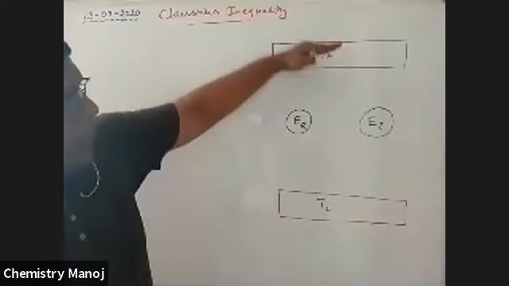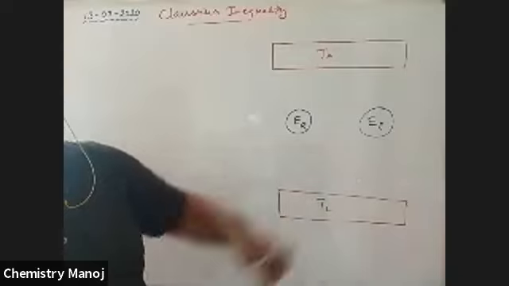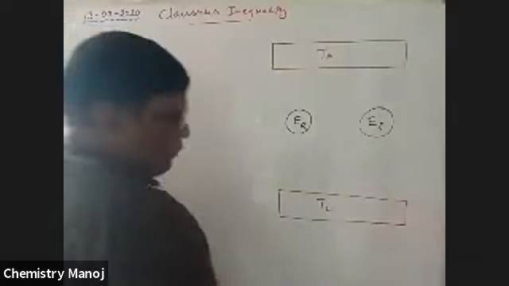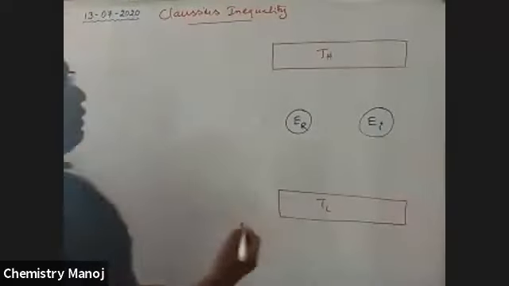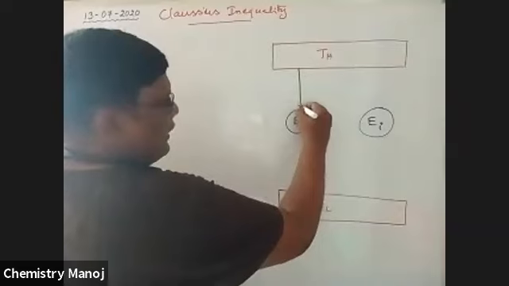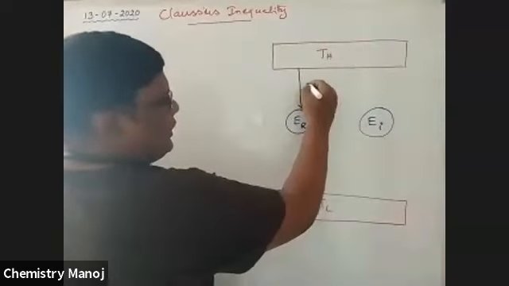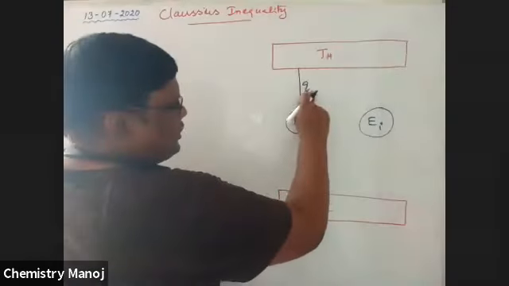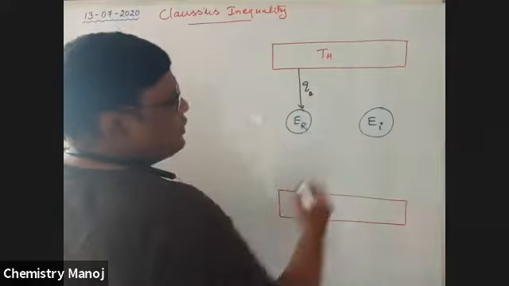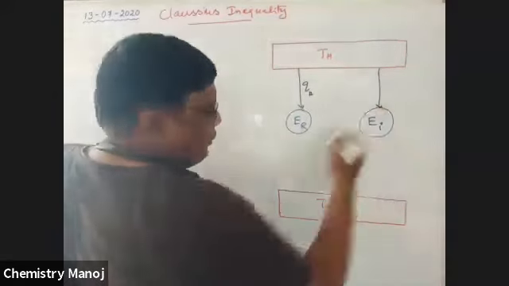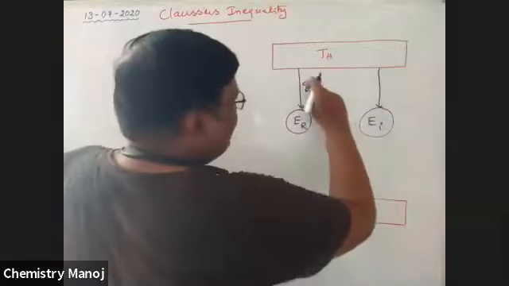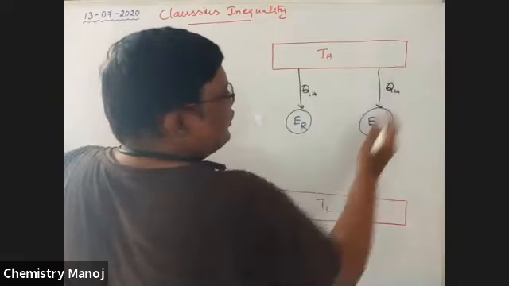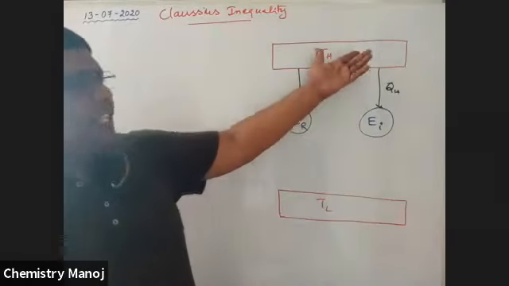These two operate between two common temperatures, high temperature and low temperature, which should be the same. Let the heat supplied to the reversible engine be QH, and for the irreversible engine also QH. Both operate with the same high temperature.